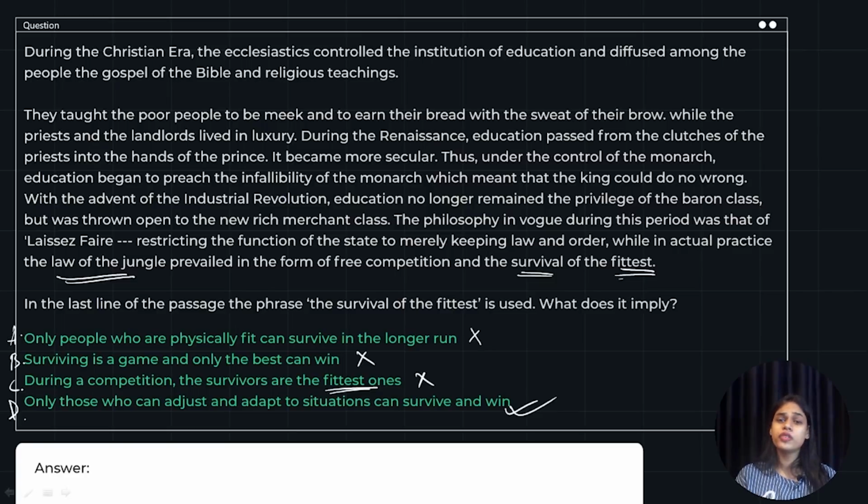What is the law of the jungle? It means that it is going to be spread across everyone, and only the people who are fit for it can win, who can adapt to the prevailing situation. Only they can win, or they can survive in the longer run. So option D should be the answer. Only those who can adjust and adapt to situations can survive and win. Hence, option D should be the correct answer.